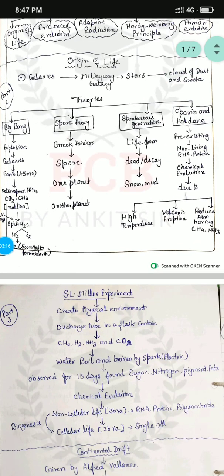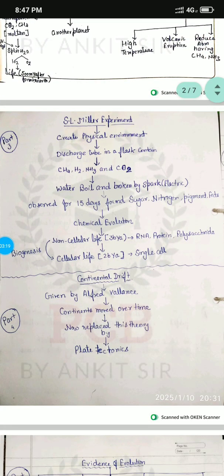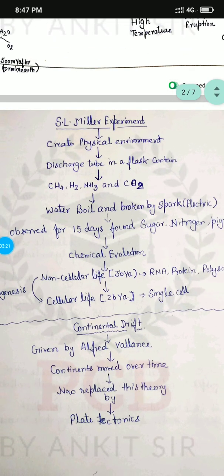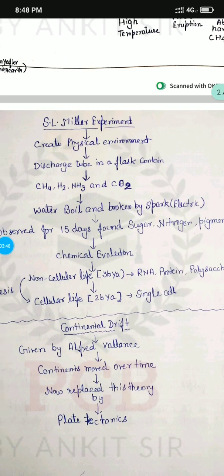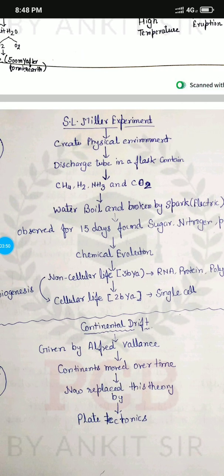Now come to the next one, the experiment done by Miller. S. L. Miller created a physical environment that was present at the time when the earth was formed. He created it in a discharge tube in a flask which contained methane, ammonia, hydrogen and carbon dioxide. The water was boiled, and when the water passed through the spark plugs, the electric spark broke the water, as ultraviolet rays broke the water into hydrogen and oxygen.